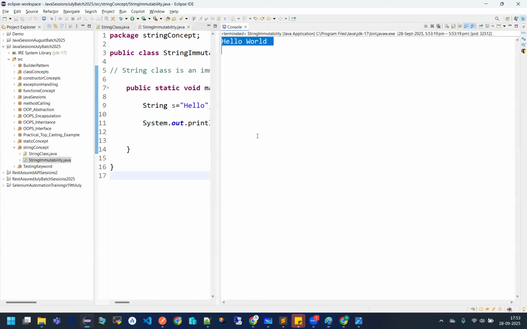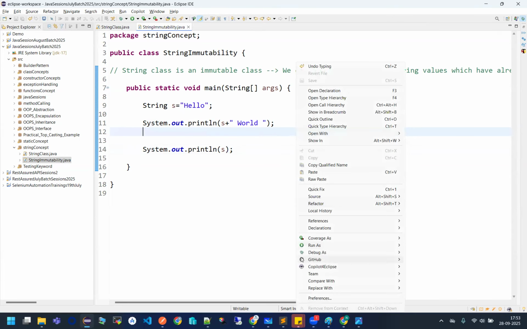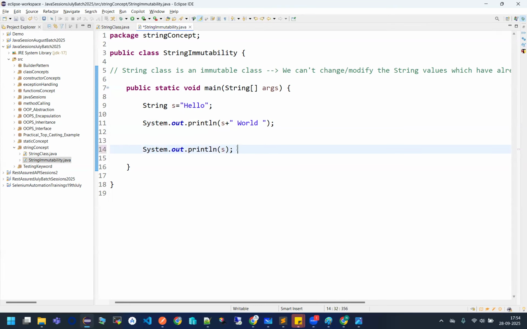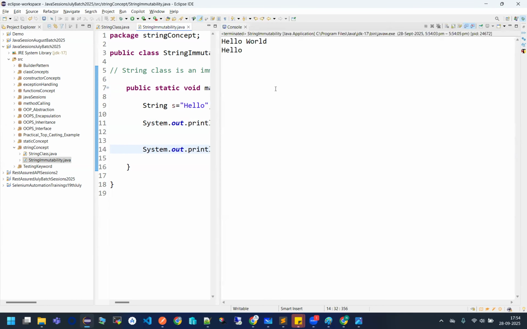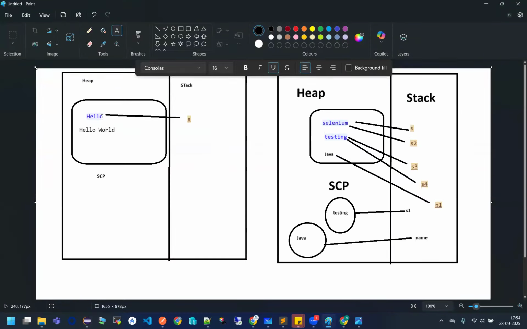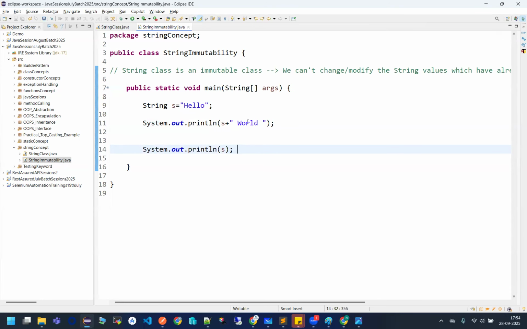Fine. Why? If I again want to see whether there is any change done in my S variable or not, I will be able to see. Ideally, S should give me what? Hello world. But see what it will give me. Hello only. Why? Because S is still referring to hello, not to hello world. Hello world is just created inside my memory because you have used this, but it's not being referred by anyone. Also, the current state or the initial state of that S variable, hello, is not getting changed. That is what is called immutability, and that is what makes strings immutable.